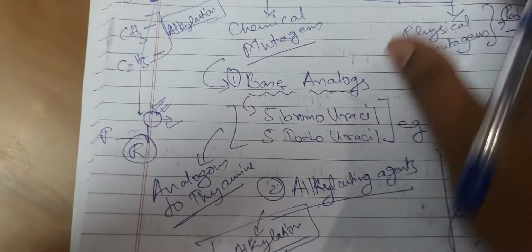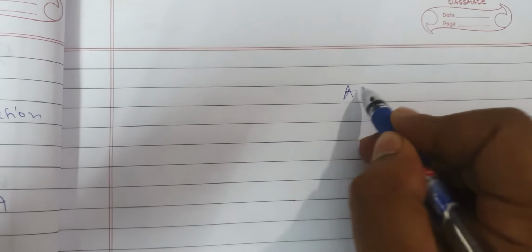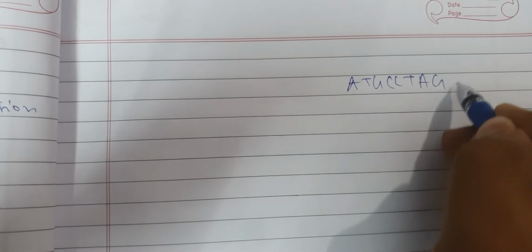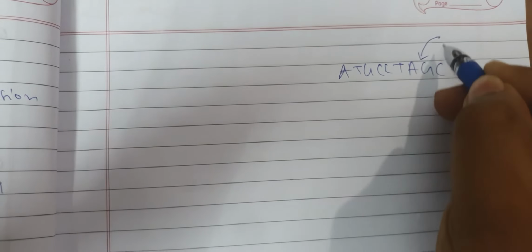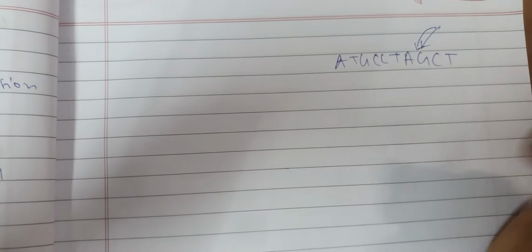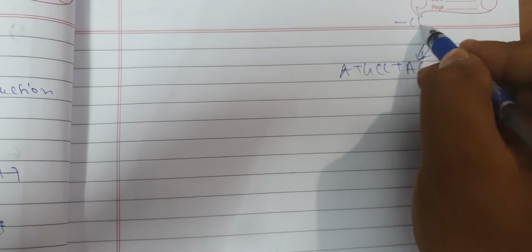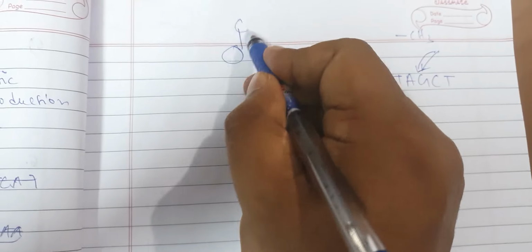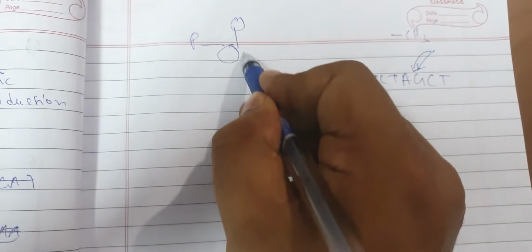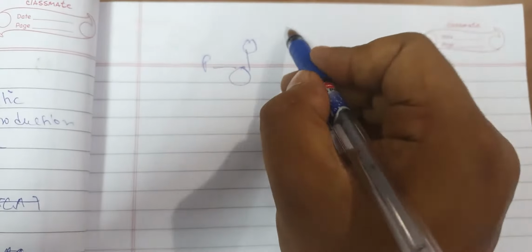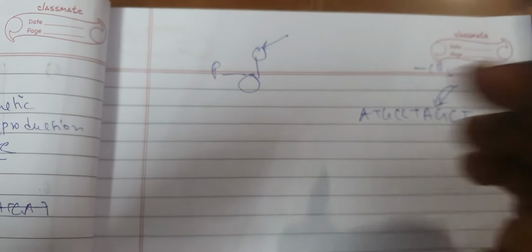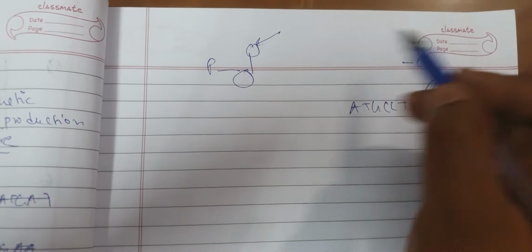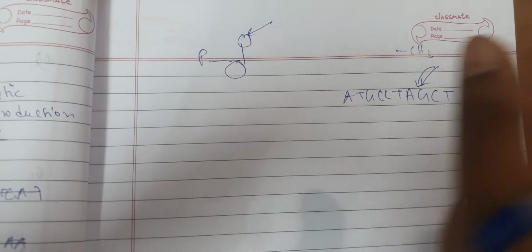What happens is basically, suppose a DNA sequence is there, A, T, G, C, C, T, A, G, C, T. One of the bases gets alkylated. It is getting methylated or ethylated in one of the positions. A lot of carbons are there in the ring structure of the ribose sugar of the nucleotide or the phosphate, attached to one another. So in one of the carbons, it may happen that one bond may open and a methyl group or ethyl group may enter. Now this alkylation does a lot of things.